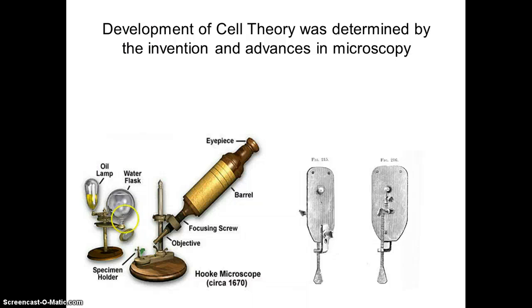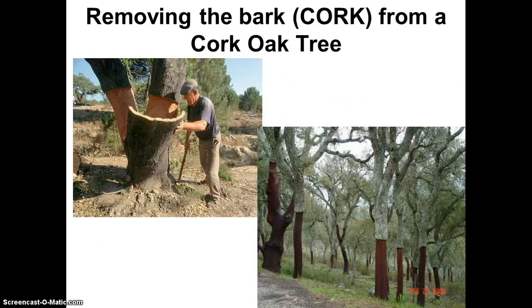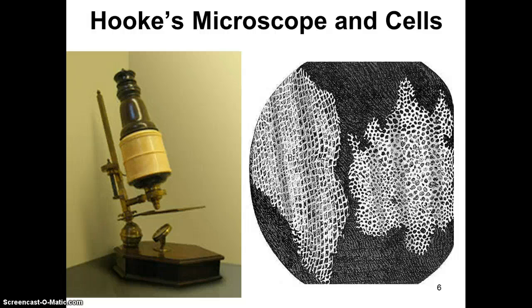And here's Hooke's microscope right here, and then you have Leeuwenhoek's microscope. So you heard about Robert Hooke. He's given credit for coining the term cells because they reminded him of a cell, and he was the first to be recorded to see dead cells. One of the first things he looked at was cork, and cork is like the bark around a tree, and it's used to stop wine bottles. So this is what he saw when he looked under the microscope.